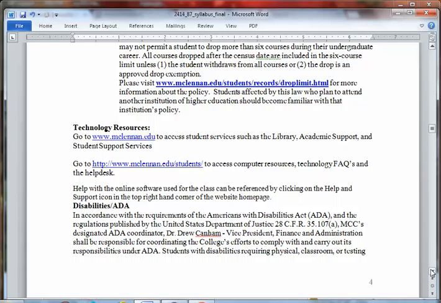Just bring your own headphones to get acclimated to that. Those computers are hardwired in, but there's also Wi-Fi. So if you're having trouble with your internet connection, you could just go out to MCC and use the Wi-Fi there if you would like.